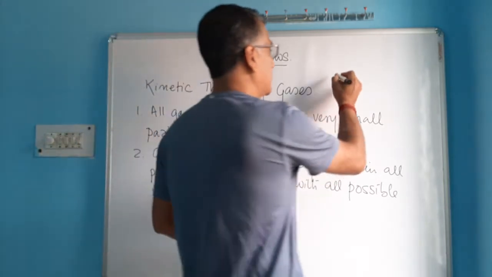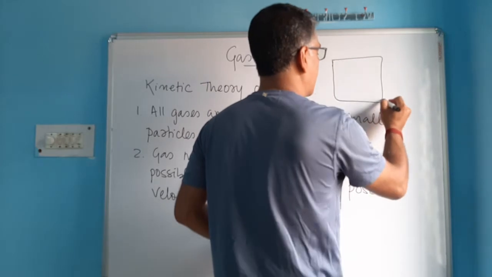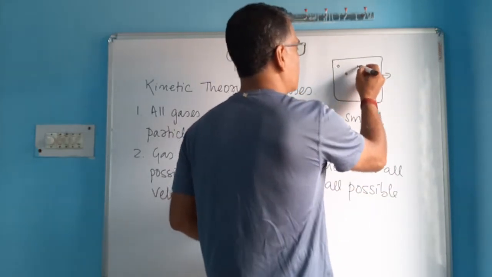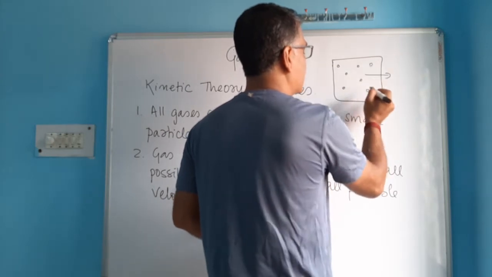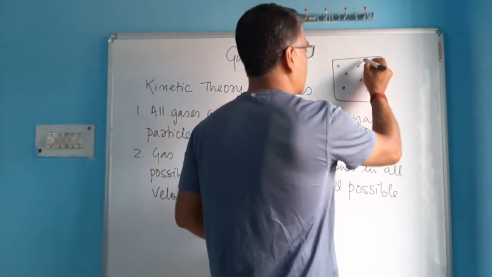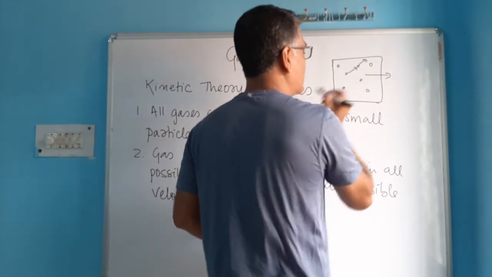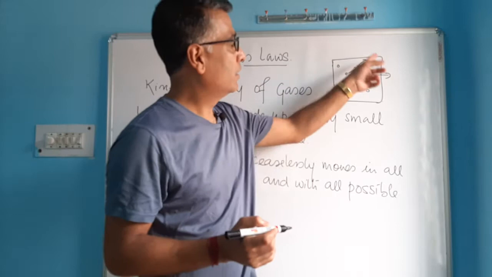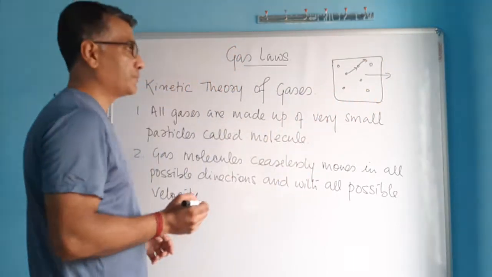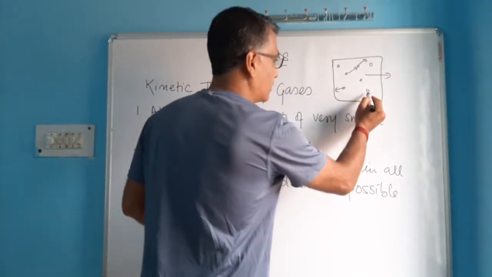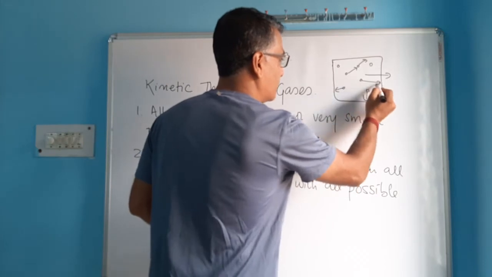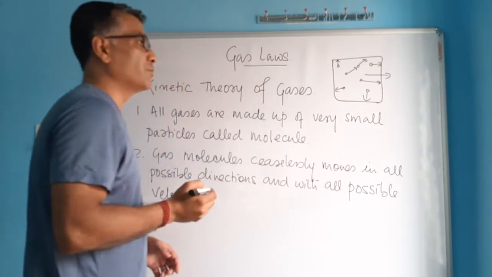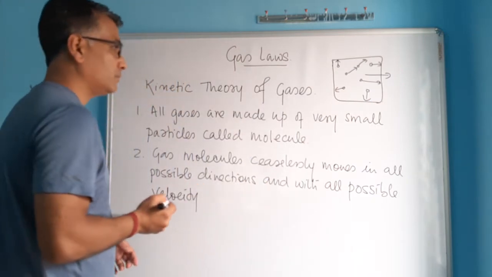If you have a container like this, let's say a gas jar or a chamber where the gas molecules are kept, these molecules, because they're moving randomly here and there, sometimes strike another molecule, and sometimes they also hit the wall of the container. So they constantly move and bang on the walls. That way, by striking the surface of the wall, they are exerting some force on the surface.